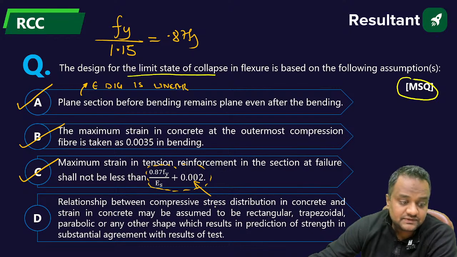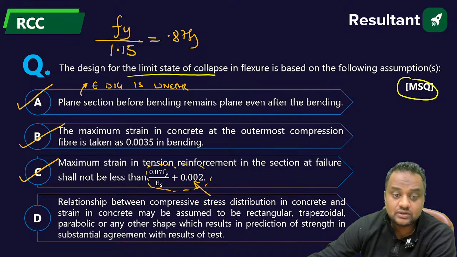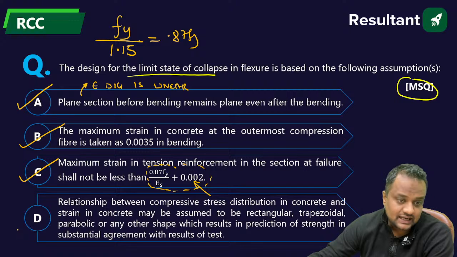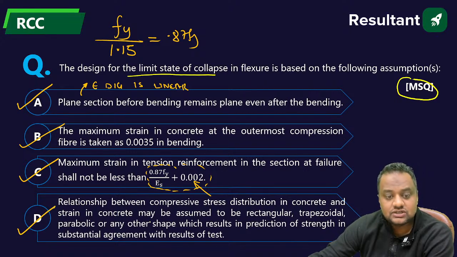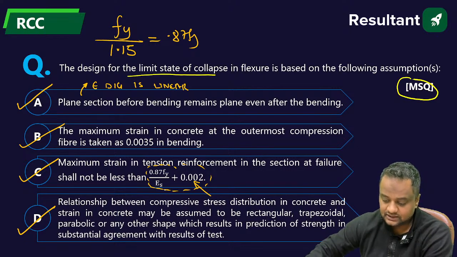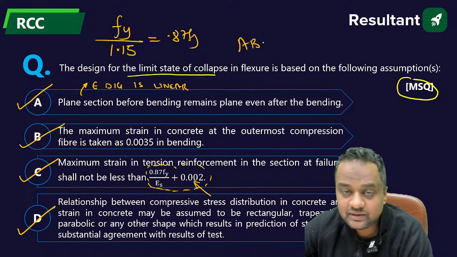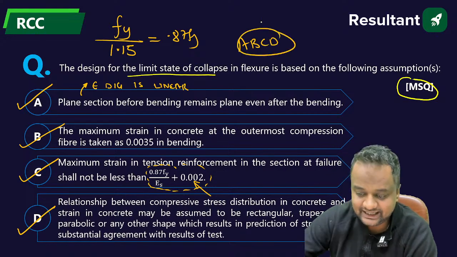Relationship between compressive stress distribution in concrete and strain in concrete may be assumed to be rectangular, trapezoidal, parabolic, or any other shape which results in prediction of strength in substantial agreement with test results. Yes, any shape can be assumed, but the result should agree. So the answer will be A, B, C, D.